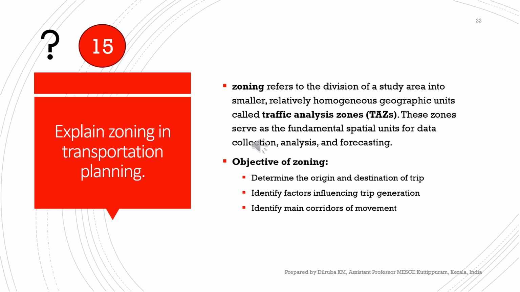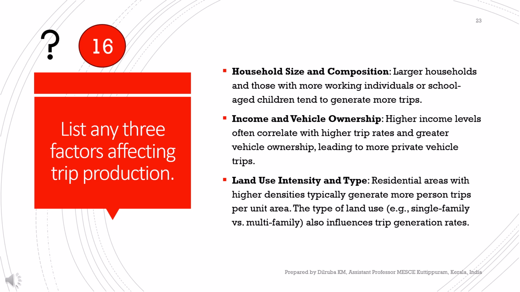So, in essence, zoning through the creation of zones provides a vital spatial structure that enables us to systematically collect data, analyze travel behavior, and ultimately develop effective transportation plans. So it is a fundamental unit of transportation planning, and it's a foundational step in understanding the movement dynamics of a region. Okay, so the next question is, list any 3 factors affecting trip production.